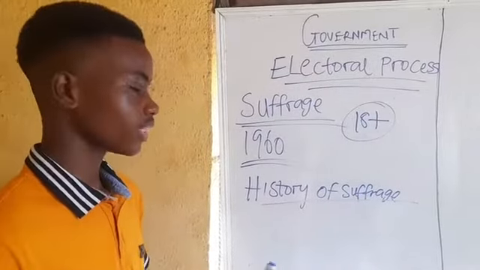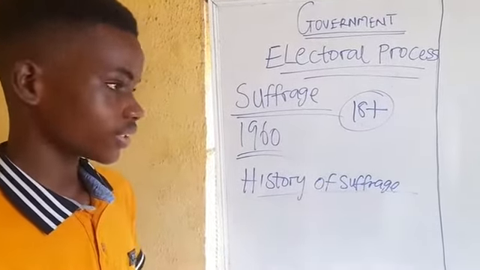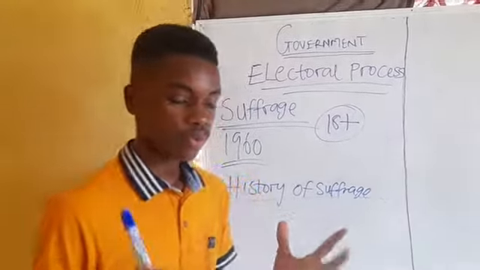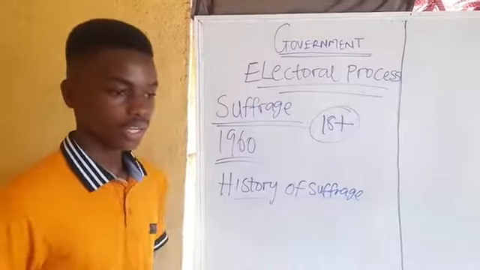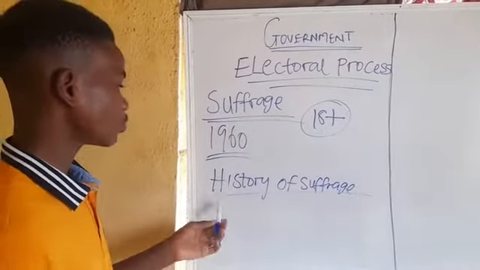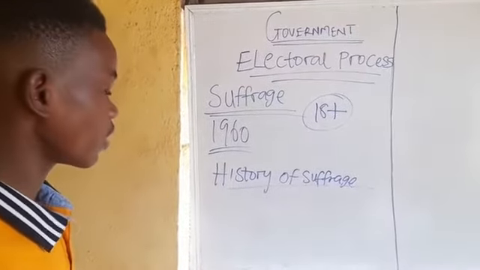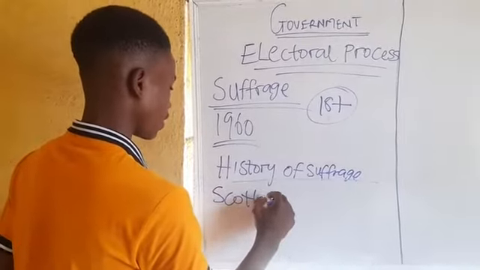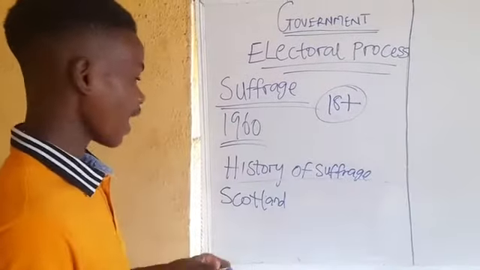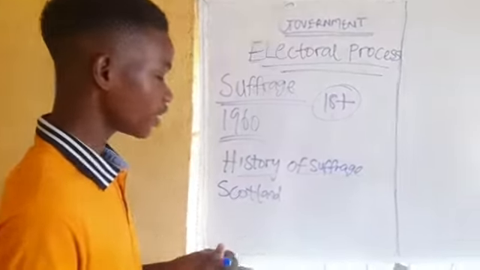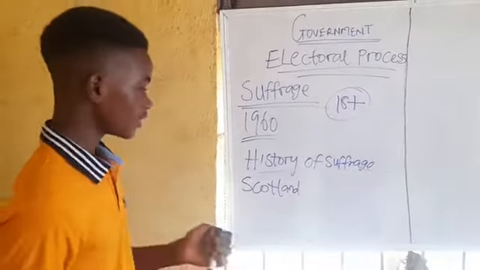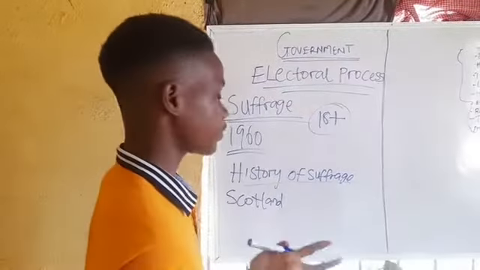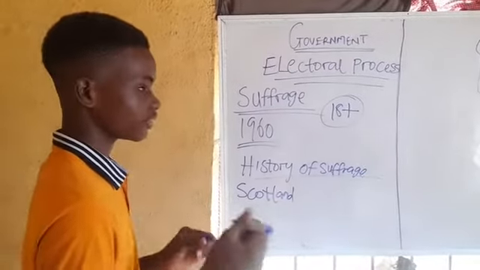It came about as a result of agitation from the peasants and the workers, those men, to be able to vote, and as well from women, because in those days women weren't allowed to vote. The first country to allow women to vote was Scotland. After that action, a lot of countries began to agitate also to allow their women to vote. That was what brought about the participation of women in political activities.